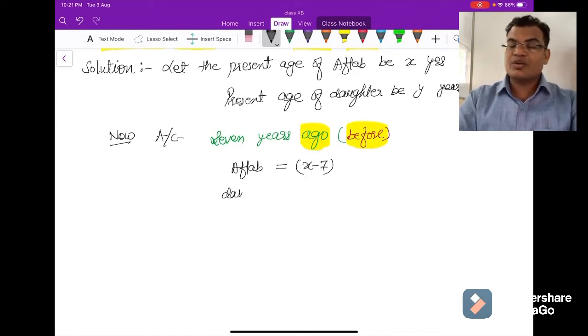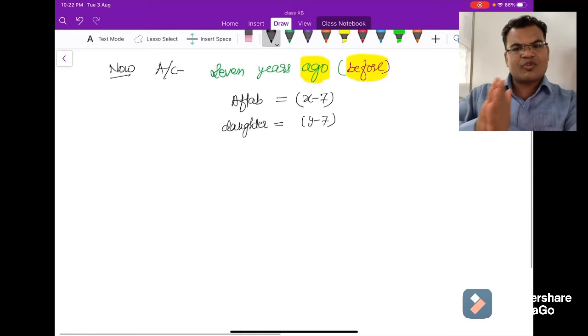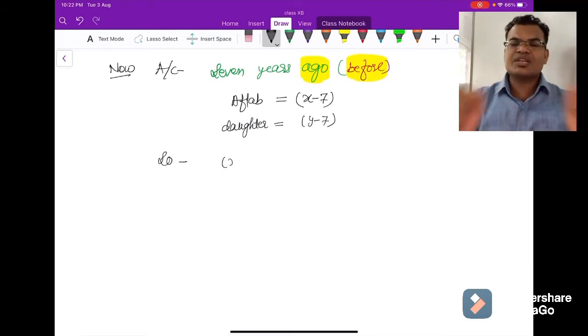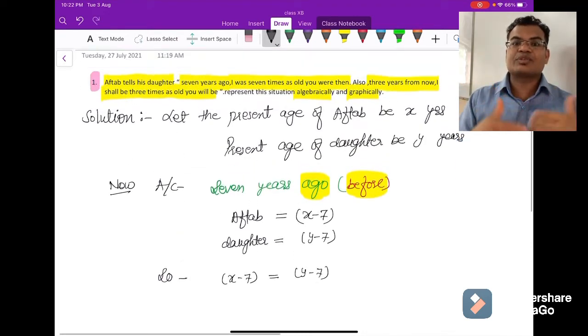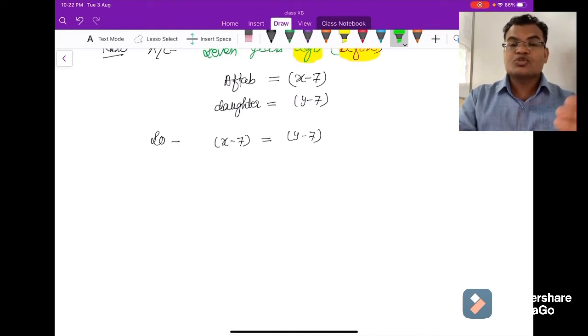Similarly, the daughter's age 7 years ago will be y minus 7 years. Both the quantities are x minus 7 and y minus 7, but the condition is that 7 years back, I was 7 times older than you. In the question: 7 years ago I was 7 times as old as you were. So these two quantities are not equal. Aftab is 7 times his daughter's age, so 7 will multiply with the daughter's age: 7 into y minus 7.